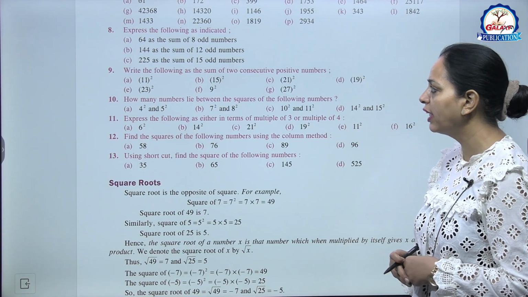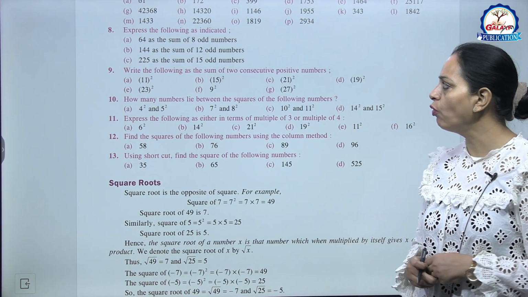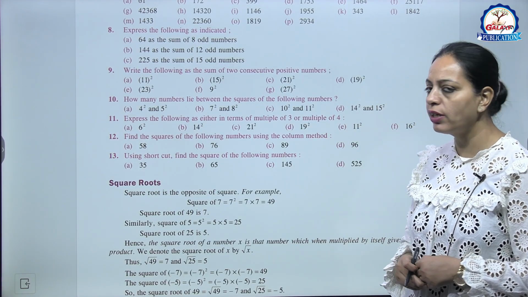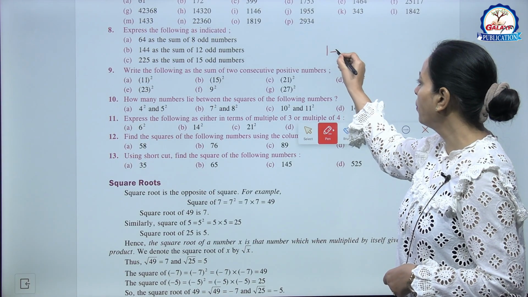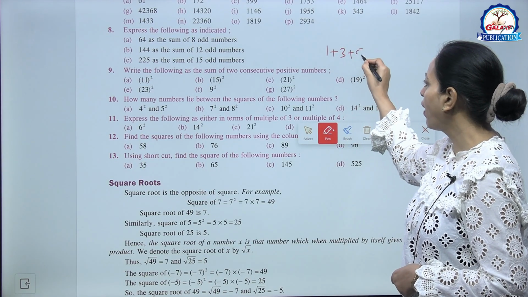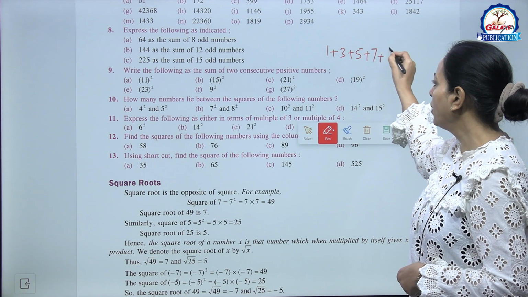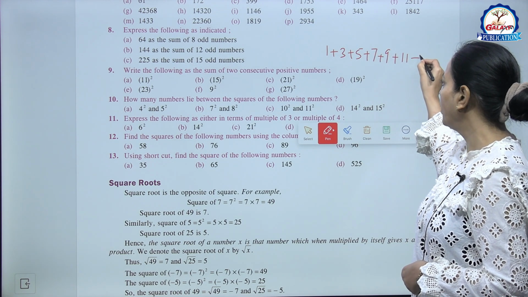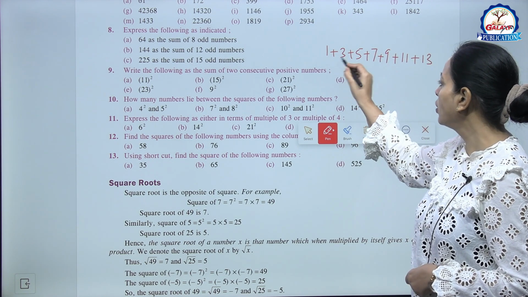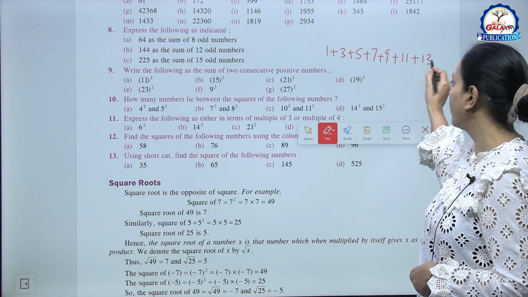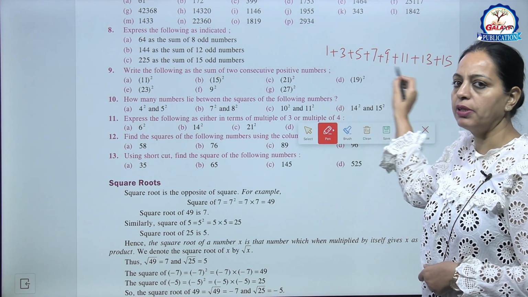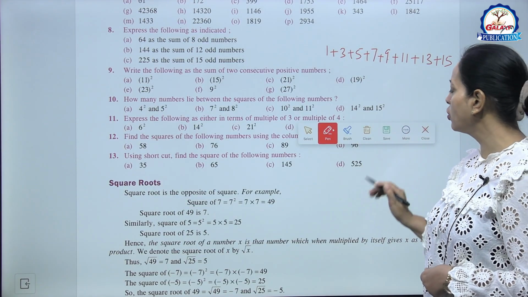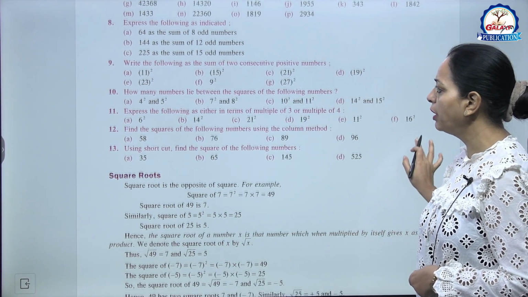So now see here eighth question, express the following as indicated. आप try कर सकते हैं, like A part 64 as the sum of 8 odd numbers. So what will you write? You will write 1 plus 3 plus 5 plus 7 plus 9 plus 11 plus 13, 1 2 3 4 5 6 7 and one more, 8 odd numbers, right? So I hope this is clear to you. Similarly, you can try remaining parts.